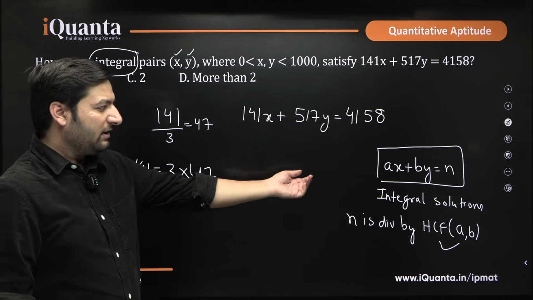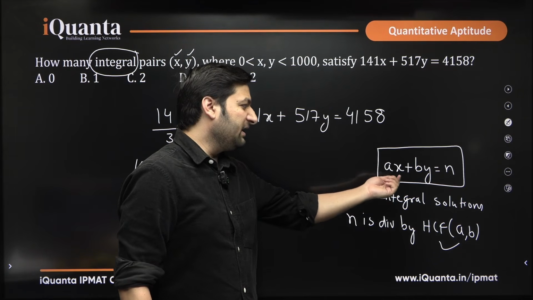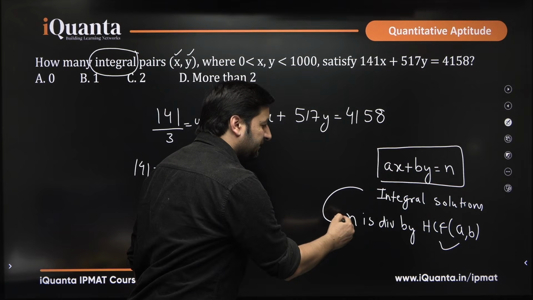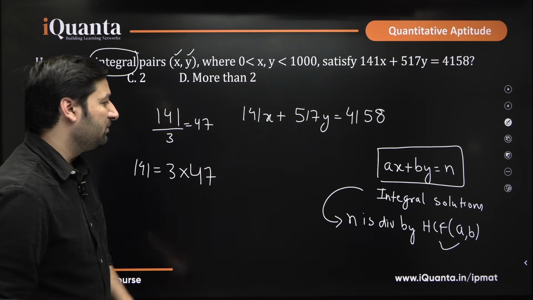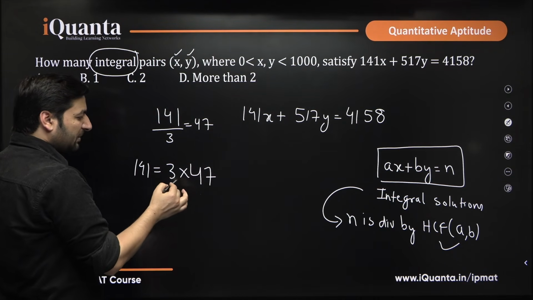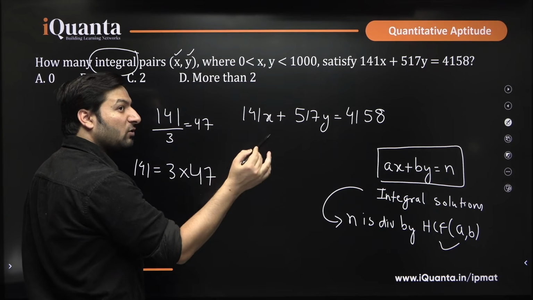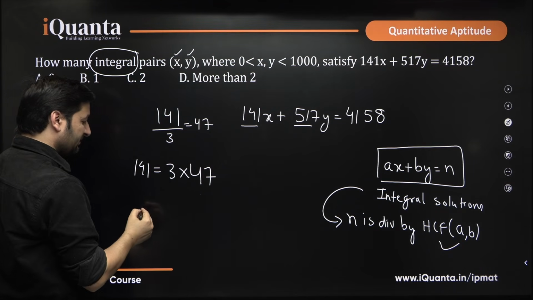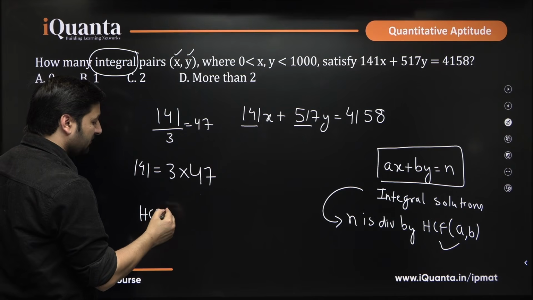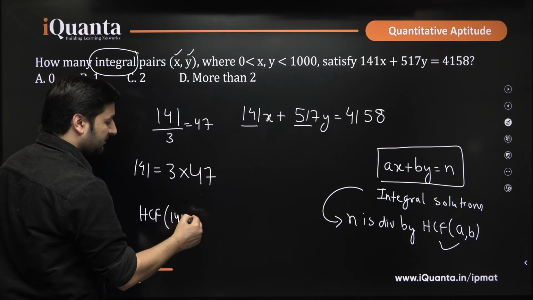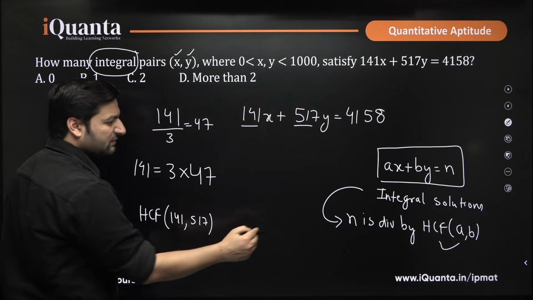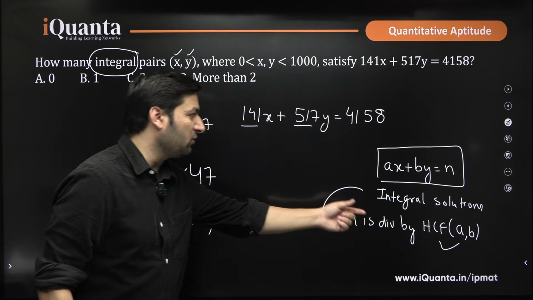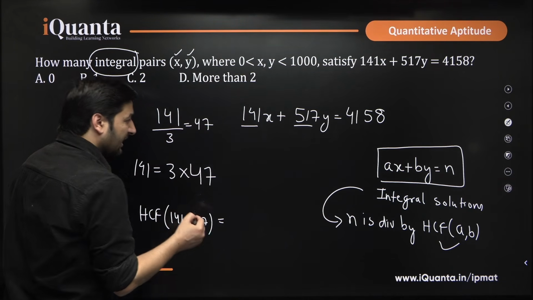I just told you that a linear equation in the form of ax plus by equal to n can have integral solutions only if n is divisible by the HCF of a comma b. So, we know that 141 can be broken as 3 into 47, and 47 cannot be broken further. So, we were supposed to find out the HCF of 141 and 517, because integral solutions are only possible when n is divisible by the HCF of a comma b. Is it 3?